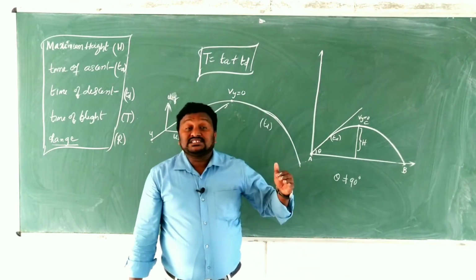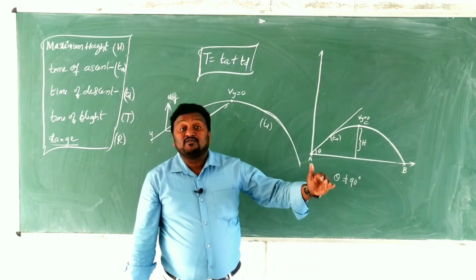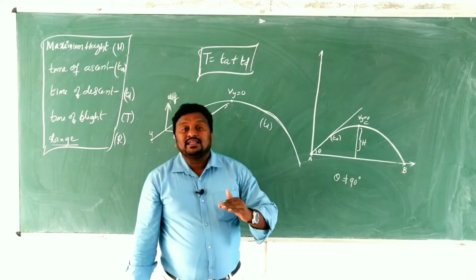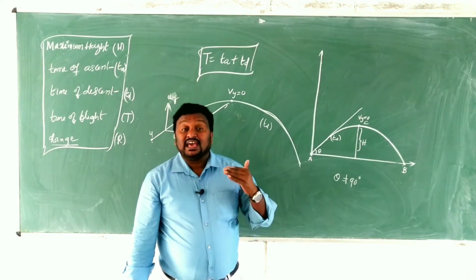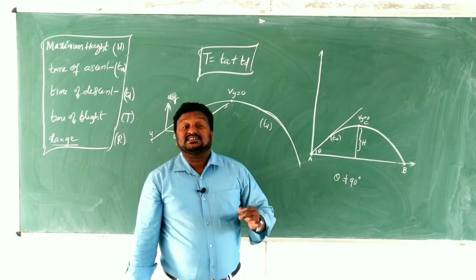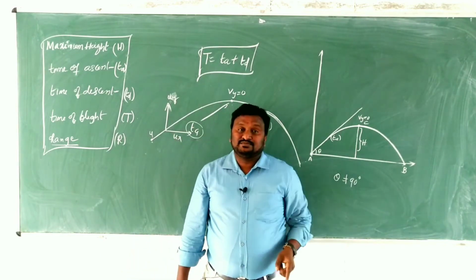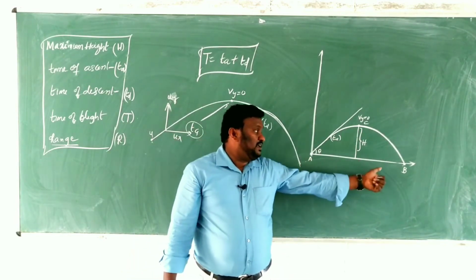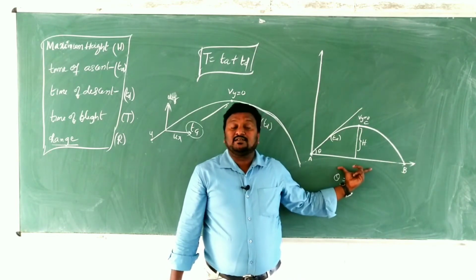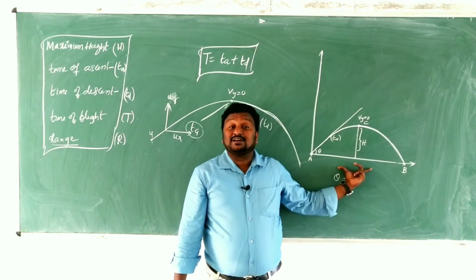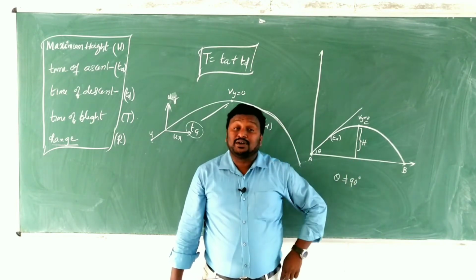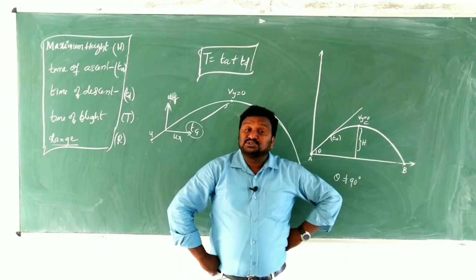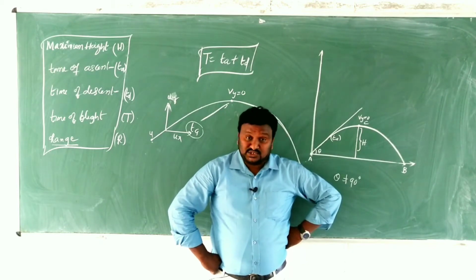The horizontal displacement covered by the projectile in its motion, that should be called range. A to B, AB is the horizontal displacement covered by the body or projectile.